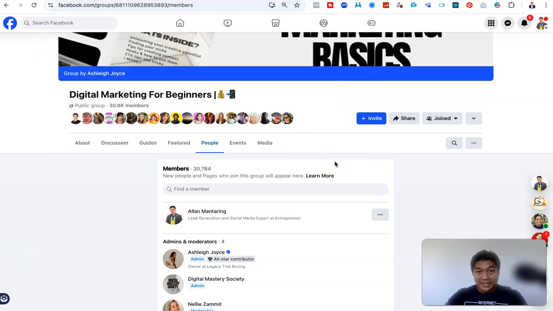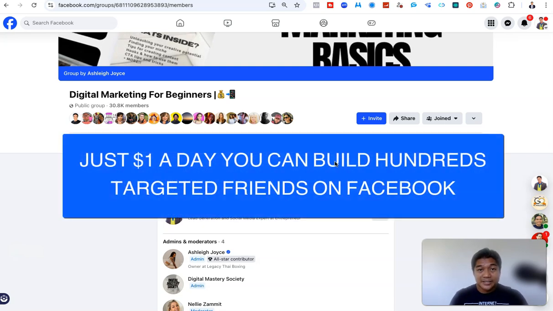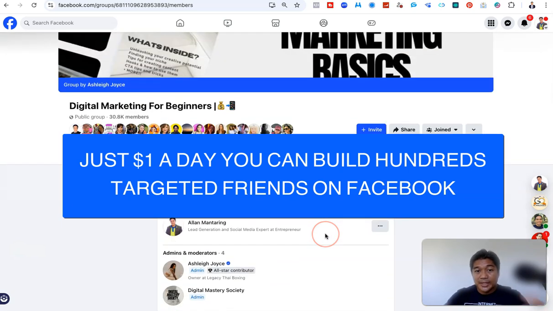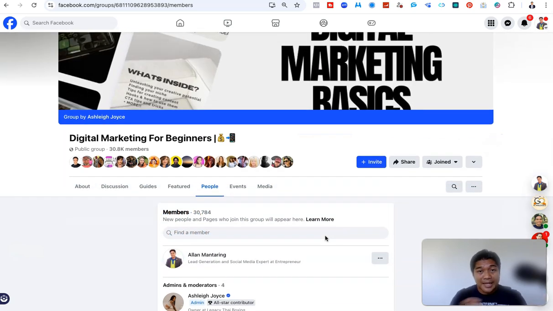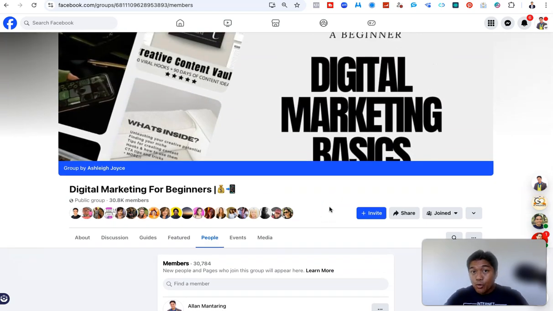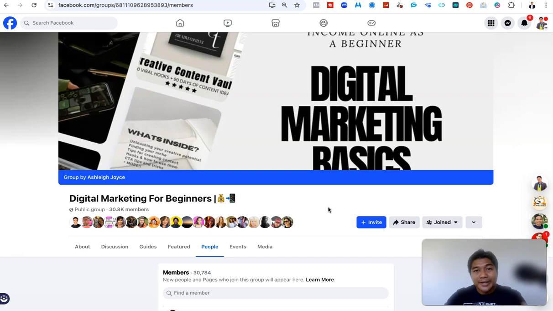Can you imagine this, guys? For just $1 every single day, you can add unlimited targeted friends. It's up to you if you want to add 100. This Chrome extension you can use every time if you get monthly, or if you get yearly. You can add more people, and if you don't like these people, or they are not converting, you can remove all of them and add other targeted friends.